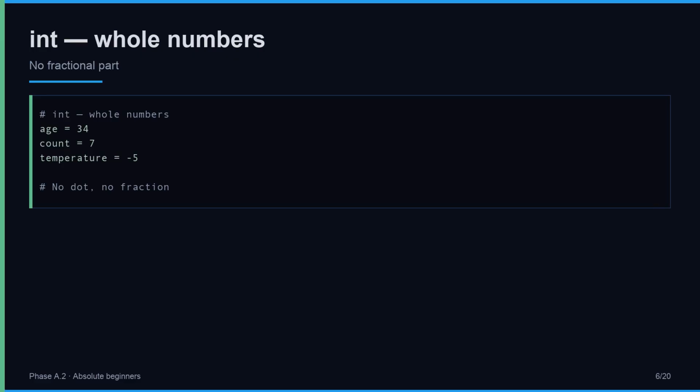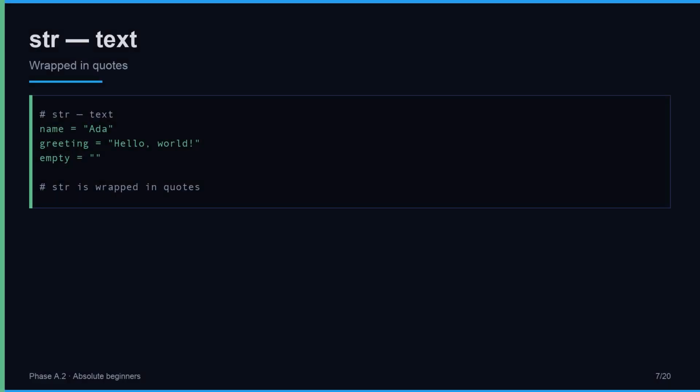Our first type is int, short for integer. An int is a whole number, with no fractional part. Age, count, temperature in degrees, these are all naturally whole numbers. You write them as digits, optionally with a leading minus sign, and no decimal point. 34 is an int. -5 is an int. Python stores them exactly, with no rounding, because they are whole and clean. Ints are the type you reach for whenever you are counting something. Whole and clean.